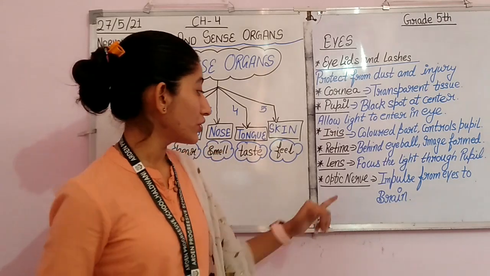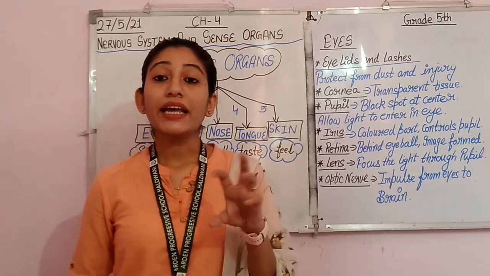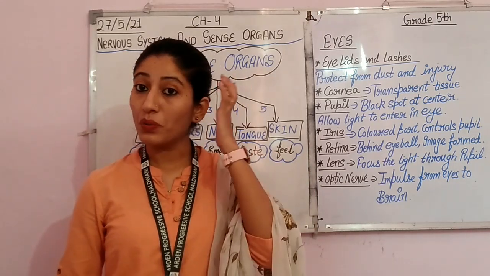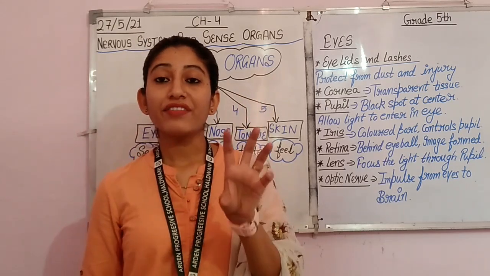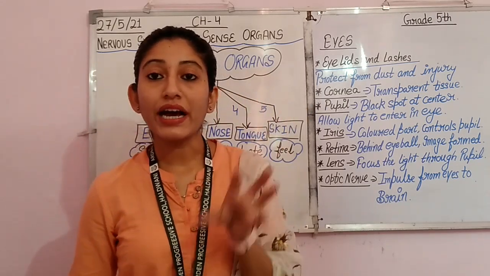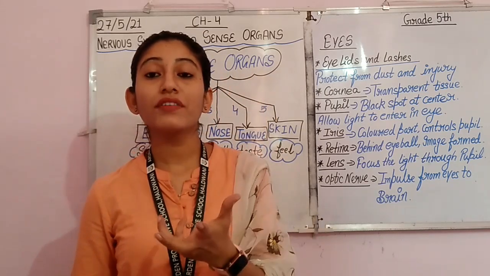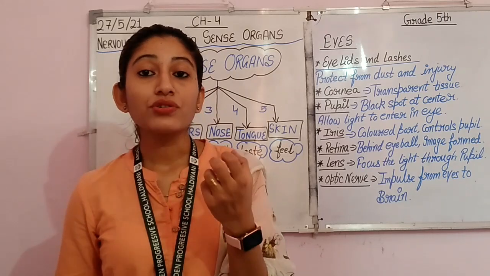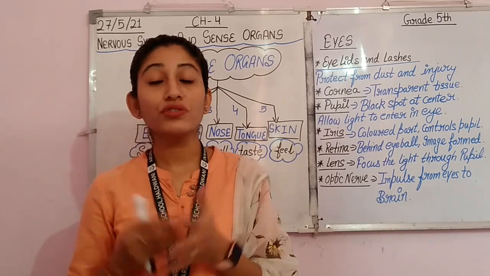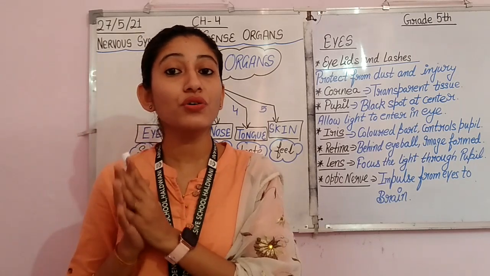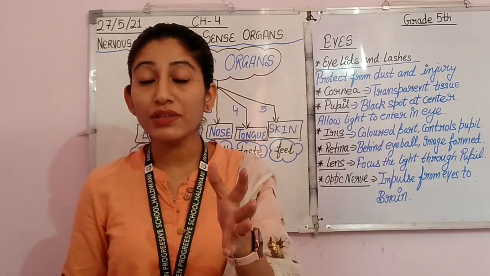So optic nerves are the nerves which send impulses from the eyes to the brain. Means whatever the eyes are watching, whatever image is formed on the retina, about that the brain can think. So what we have seen through the eyes, the effort to understand that image will be done by the brain. So how will the brain know that we have seen something?